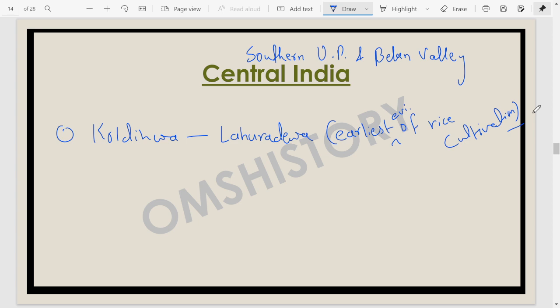So if a question comes and Lahuradewa is in the options, then you are going to take Lahuradewa, and if it's not in the options, then Koldihwa is the option. We know that it's known as the earliest site of paddy cultivation. One more thing, here at Lahuradewa, paddy cultivation is considered to begin somewhere contemporary to the agricultural cultivation which we find in the Mehrgarh area, so around the 7th millennium BCE.